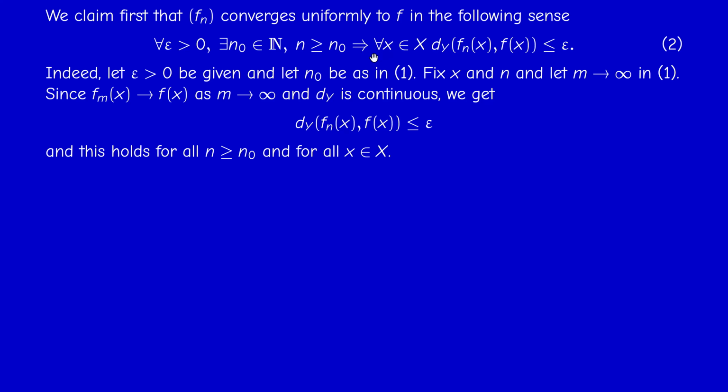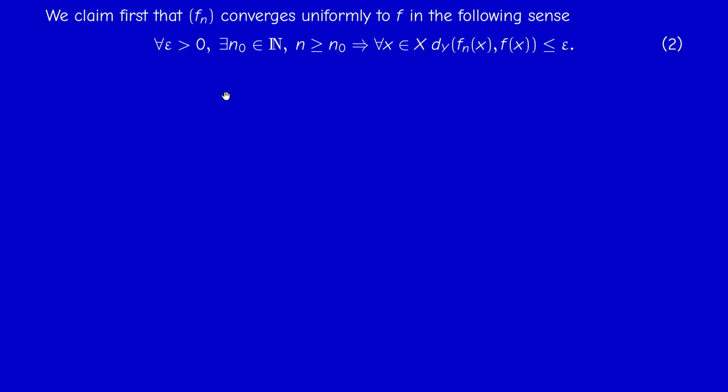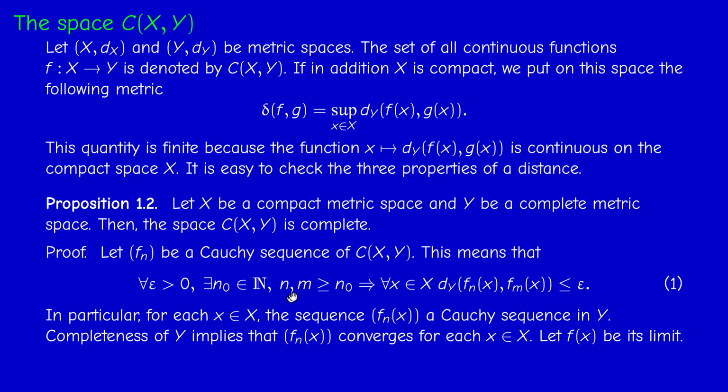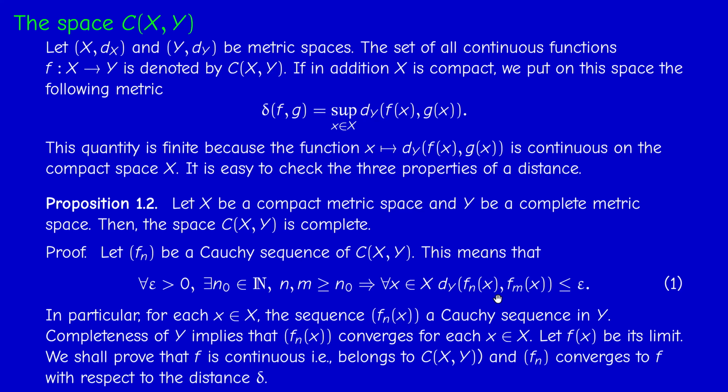we want to prove that actually. How do I prove that? So if in condition 1 we fix everything, n, m, n0, etc., and we let m tend to infinity, what happens? Since the distance is a continuous function of two variables, if f_m of x converges to f of x, this quantity converges to the distance between f_n of x and f of x.